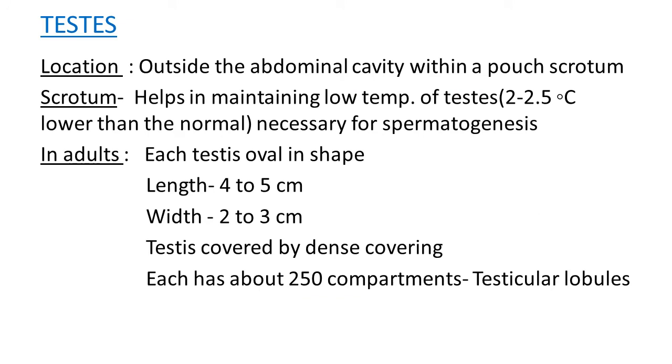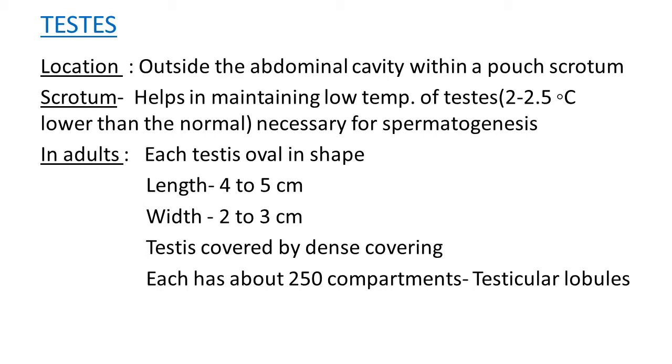Let's study all parts in detail. First, testes. Where are they located? They are located outside of the abdominal cavity within a pouch known as the scrotum, and one pair, it means two in number. Why are they located in the scrotum outside of the body?